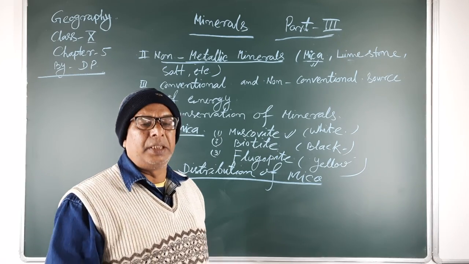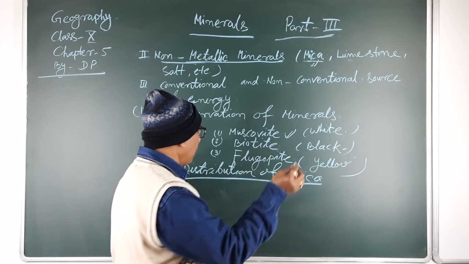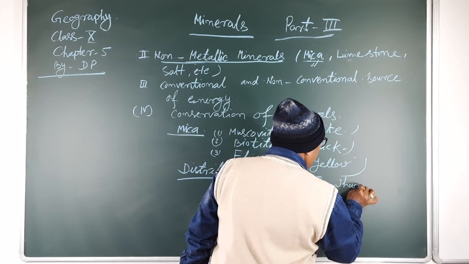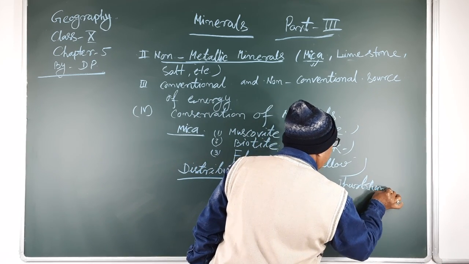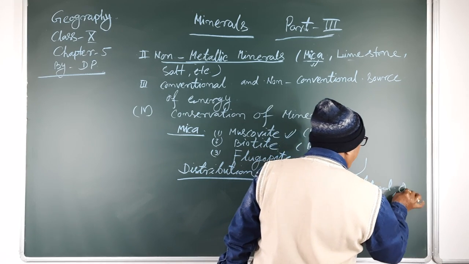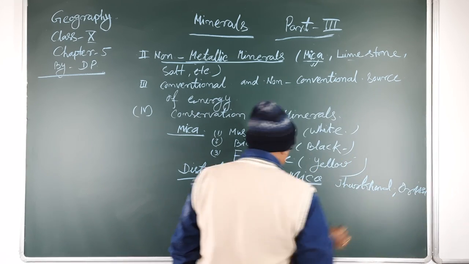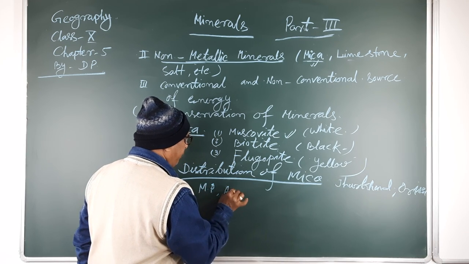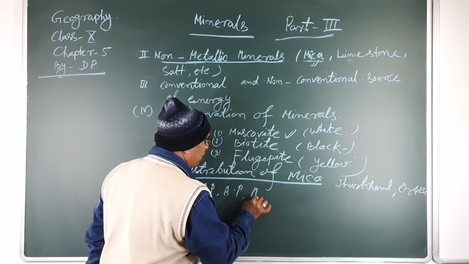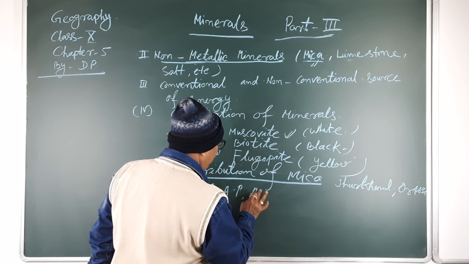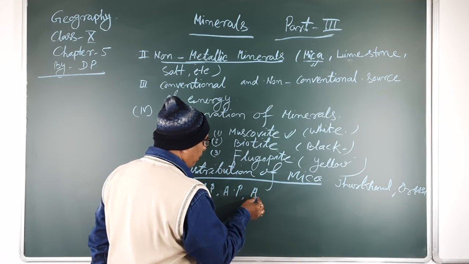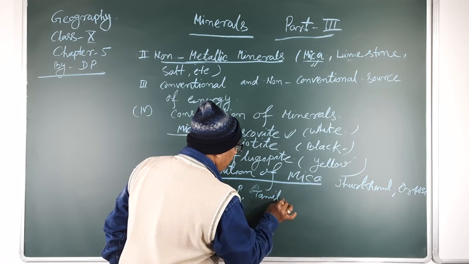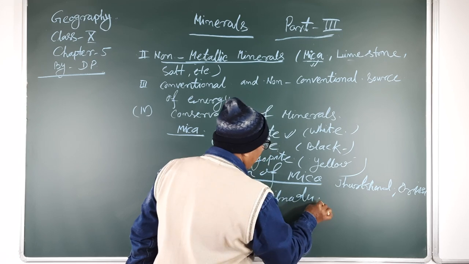Mica is mainly found in our country in Jharkhand, Odisha, Madhya Pradesh, Andhra Pradesh, some parts of Tamil Nadu, and Rajasthan.